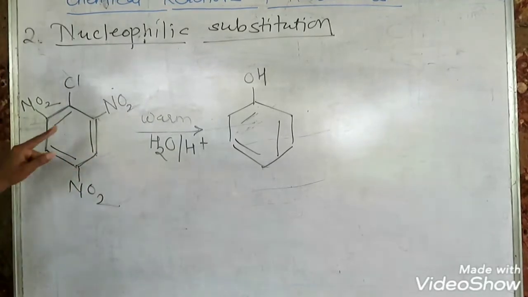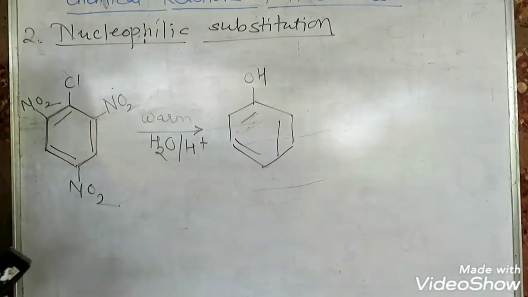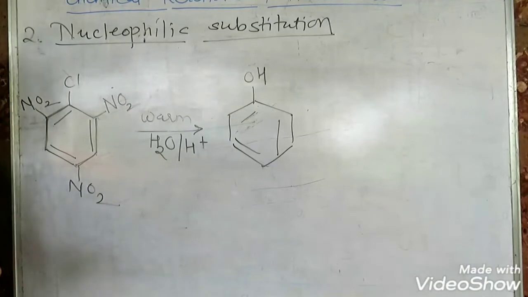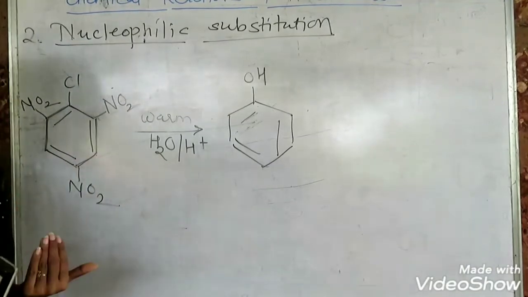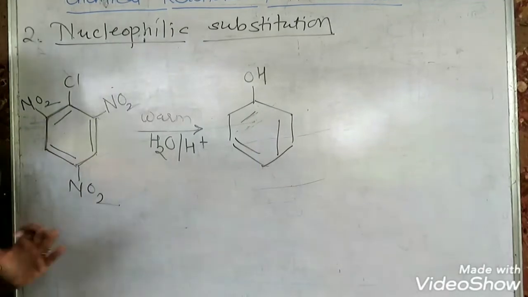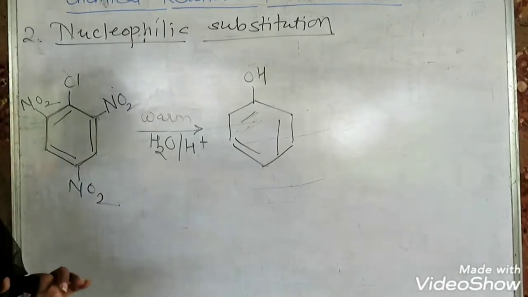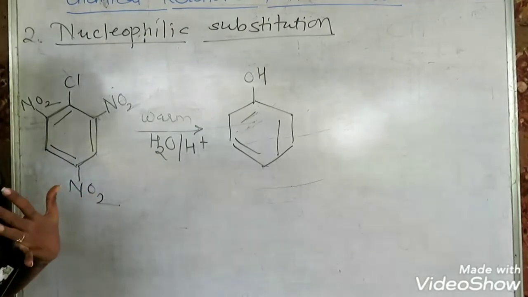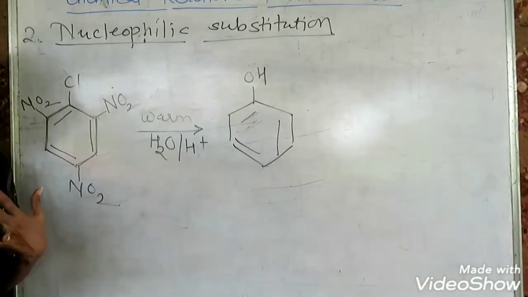So this is the reaction in which all the ortho and para positions are engaged by the electron withdrawing NO2 group. The presence of electron withdrawing groups at ortho and para positions favors nucleophilic substitution. Otherwise, haloarenes do not easily undergo nucleophilic substitution, and the reasons are the resonance effect, and secondly the partial double bond character.